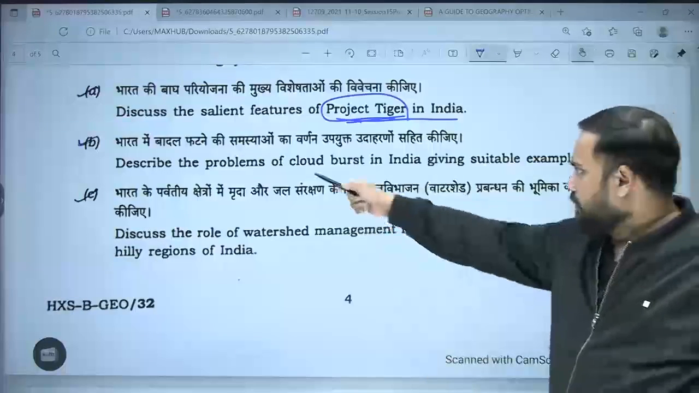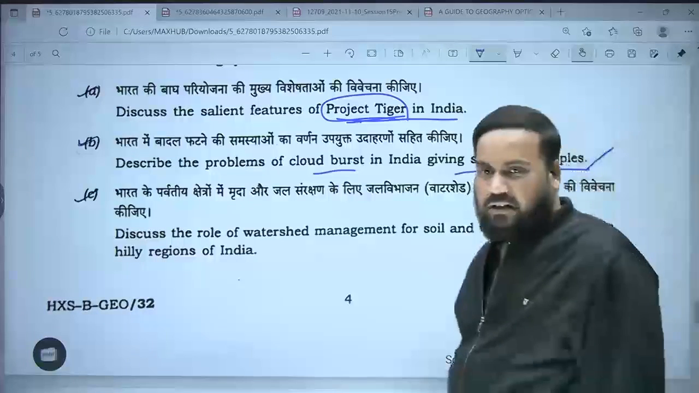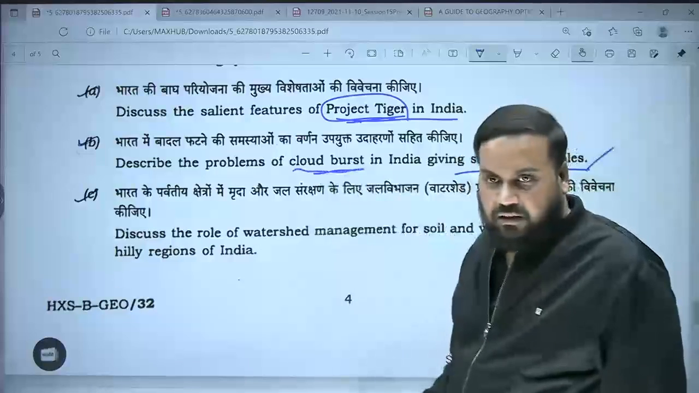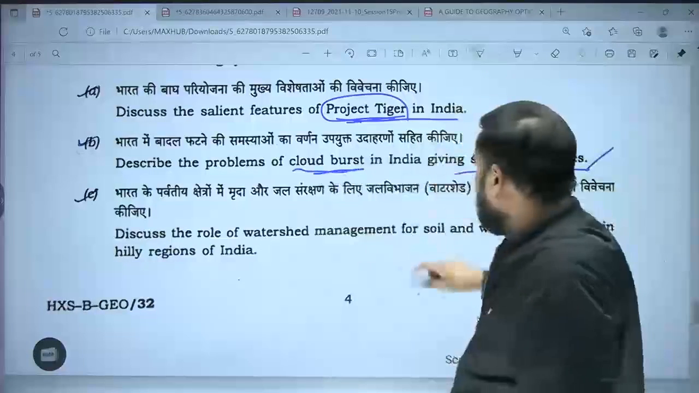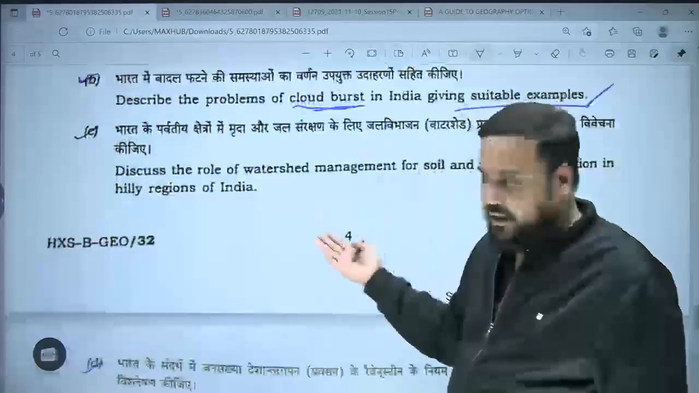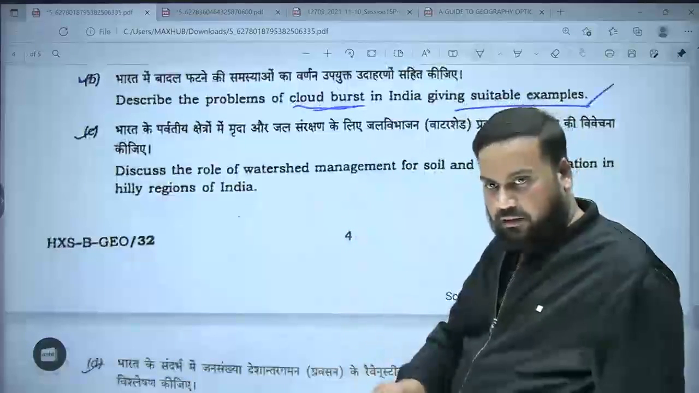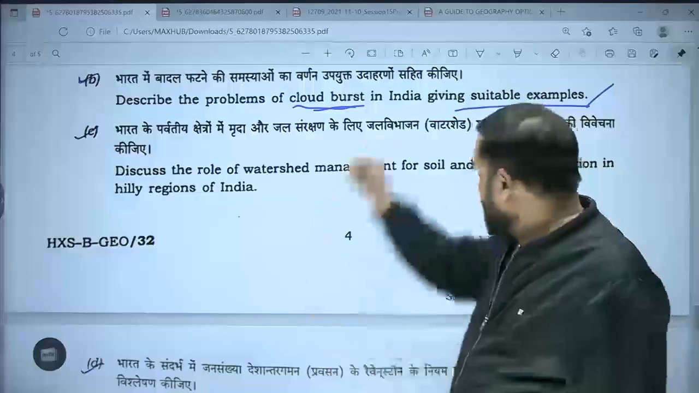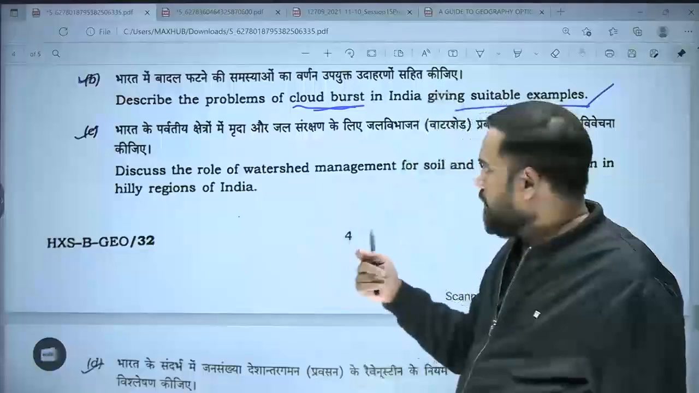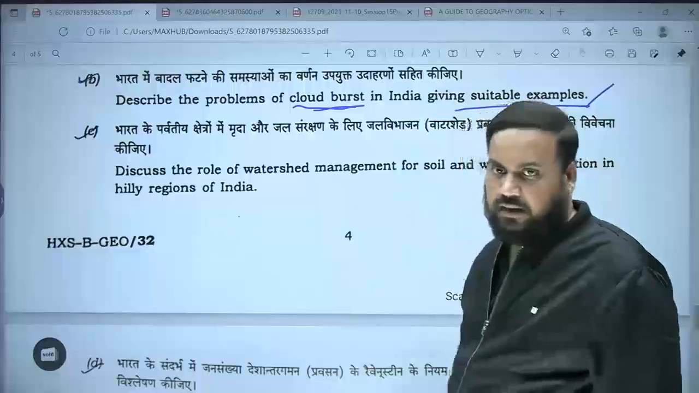Describe the problems of cloud burst in India, giving suitable examples. Again, you know, cloud burst हर साल होता है. So this year they have asked. Almost it is happening every year. This year, however, they have asked. So it is not something which shouldn't have been answered. मैंने क्लास में cloud burst का mechanism समझाया है तुम्हें, ठीक है? So using that context of paper 1, the concepts which have been learnt, you apply there and talk about in India which areas are the areas where the problem of cloud bursts would be more common. So mostly it will be the mountainous and hilly areas.